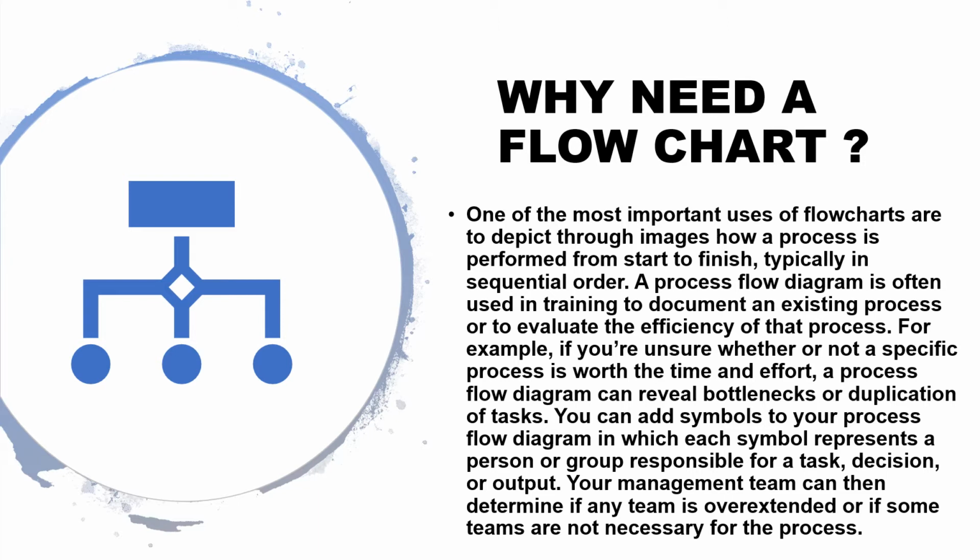A process flow diagram is often used in training to document an existing process or to evaluate the efficiency of the process. For example, if you are unsure whether or not a specific process is worth the time and effort, a process flow diagram can reveal bottlenecks or duplication of tasks. You can add symbols to your process flow diagram in which each symbol represents a person or group responsible for a task, decision or output. Your management team can then determine if any team is overextended or if some teams are not necessary for the process.